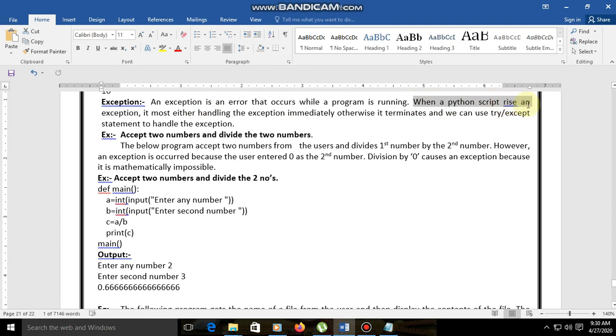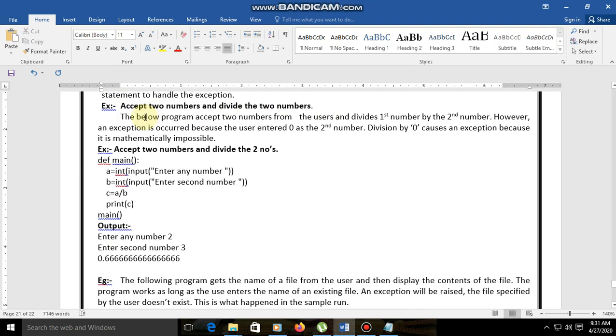When a Python script raises an exception, it must either handle the exception immediately, otherwise it terminates. We can use try and except statements to handle the exception. So if we get any error at runtime, we can solve it immediately. Now here we accept two numbers and divide them.